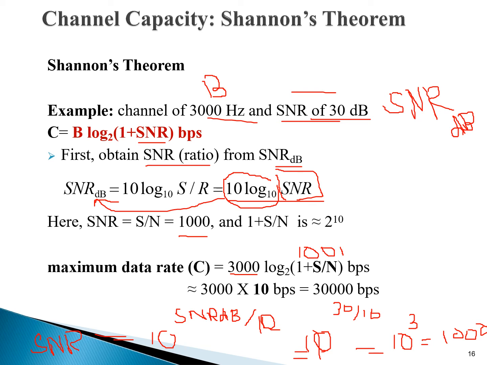So we take a rough estimate: 2 raised to power 10 is about 1001. So log base 2 of 1001, the answer is about 10 bits per second. That's why we are writing the approximate value. 3000 multiplied by 10 bits per second is 30,000 bits per second. So the maximum data rate at which a signal can travel is 30,000 bits per second.